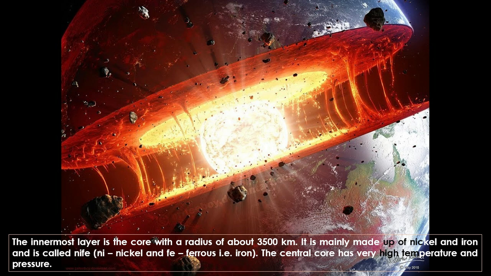So these are the three layers of the earth. First is crust, second is mantle, and third is core. When we call them several concentric layers, we call them crust, upper mantle, lower mantle, outer core, and inner core. So I think it's clear here.